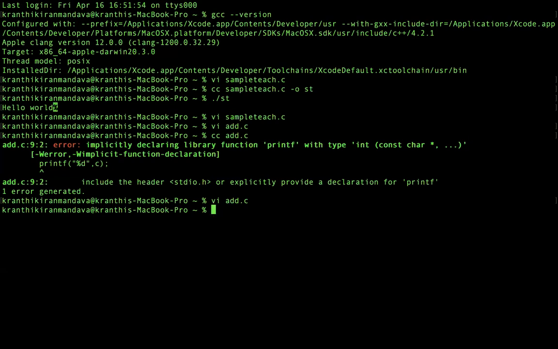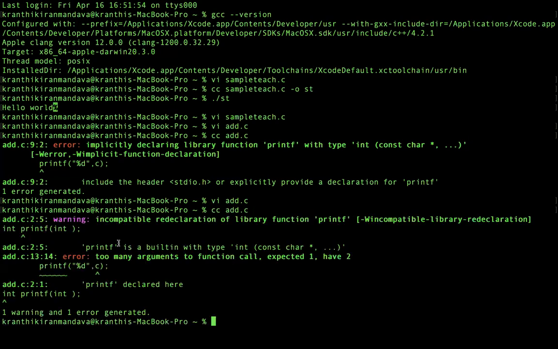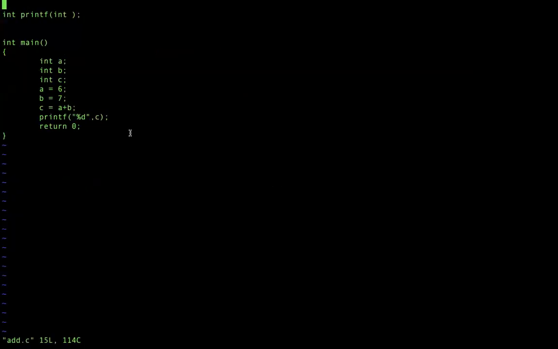Now let me execute the same again, compile it. What it says is that it is not favoring this one. Okay, let us go back. Instead of this particular one, I will give it like only C. Okay, only C. Let us see what will happen now.